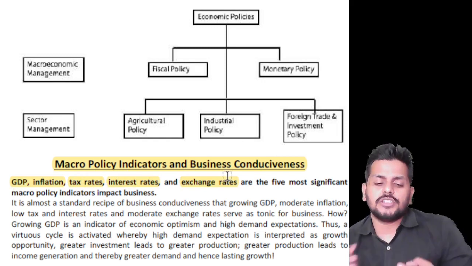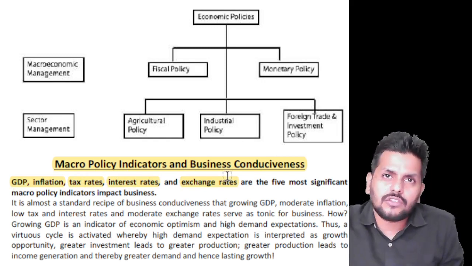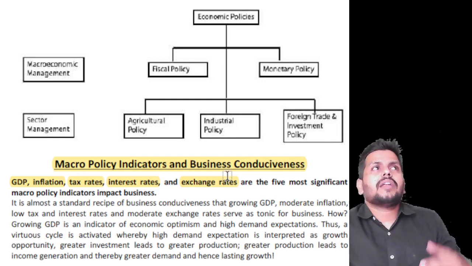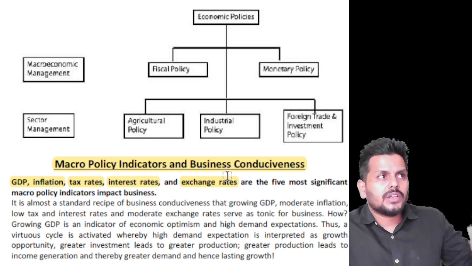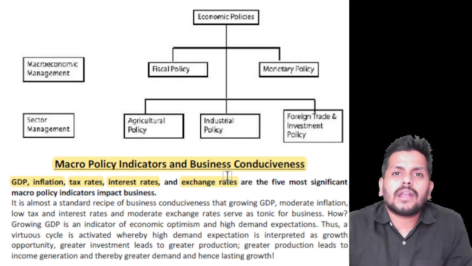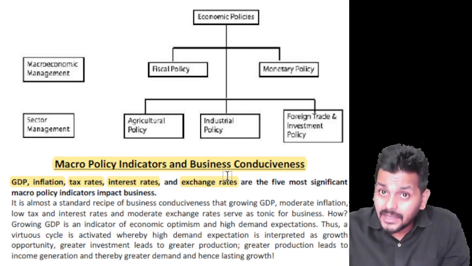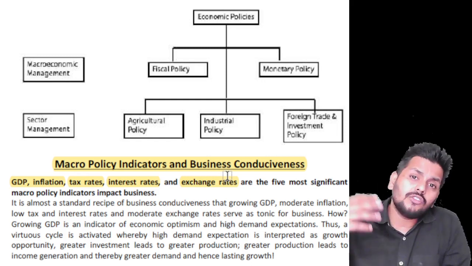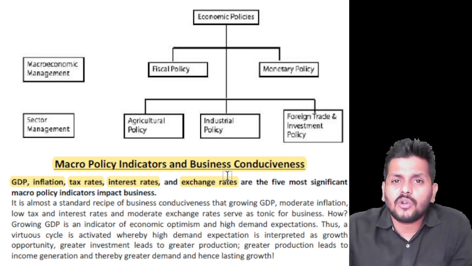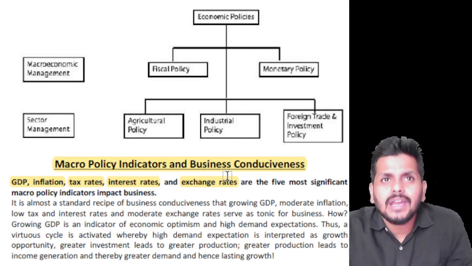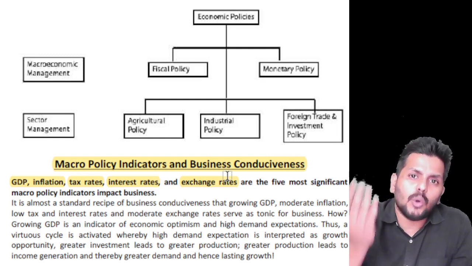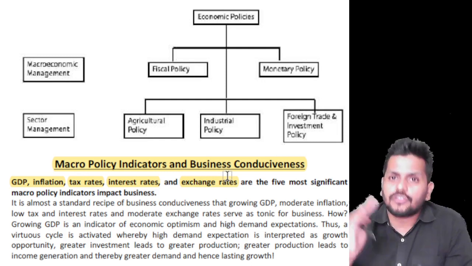The five important ones. GDP is the total production that takes place in a country, the total value of goods and services produced in a country. Inflation is the rate at which things become costlier, when too much money starts chasing too few goods. That is, there is a higher demand, and money to buy is even higher. That leads to a technical situation called inflation, which is too much money chasing too few goods, and the prices of the existing commodities go up.